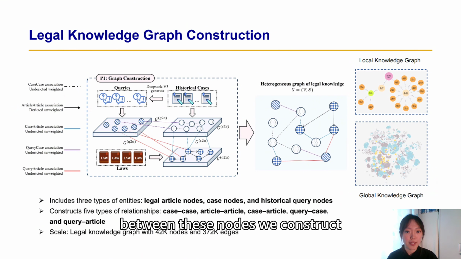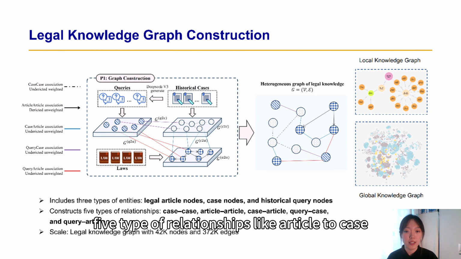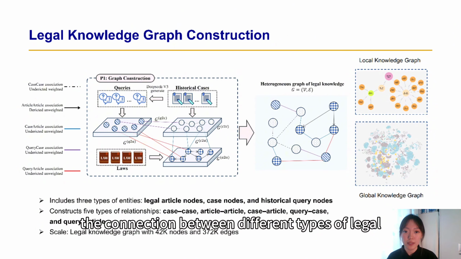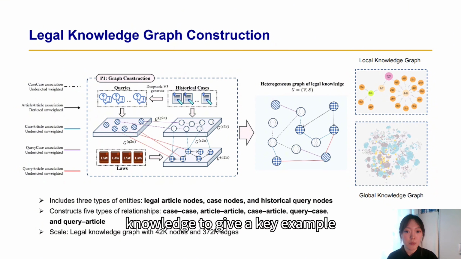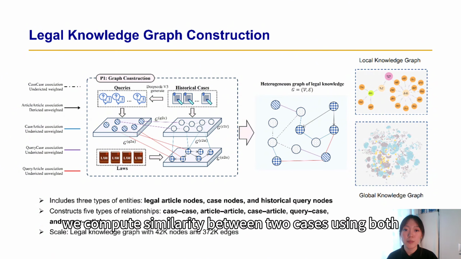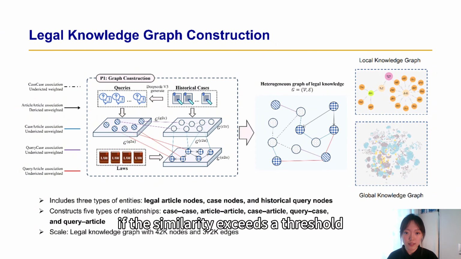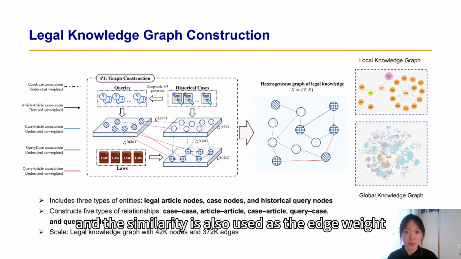Between these nodes, we construct five types of relationships, like article to case, to represent the connection between different types of legal knowledge. To give a key example, for case-to-case relationships, we compute similarity between two cases using both semantic similarity and overlap of legal elements. If the similarity exceeds a threshold, we add an edge in the graph, and the similarity is also used as an edge weight.